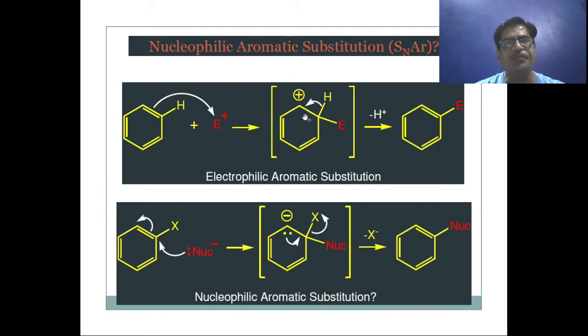Also, we can see the mechanism of how an electrophile and a nucleophile attack on arenes or aromatic rings. Here is electrophilic aromatic substitution, and here is nucleophilic aromatic substitution, in short SNAr, the nucleophilic substitution reaction.